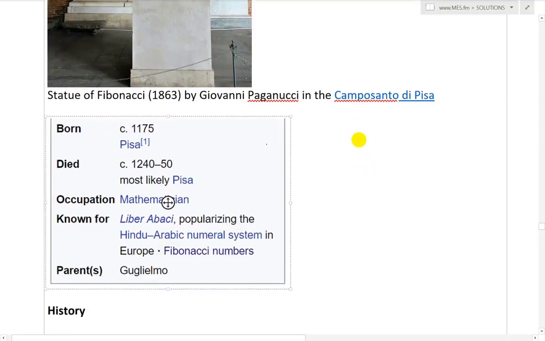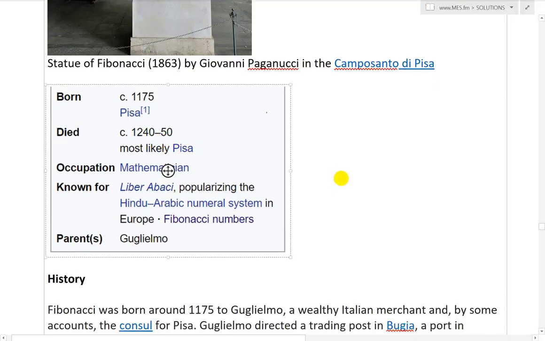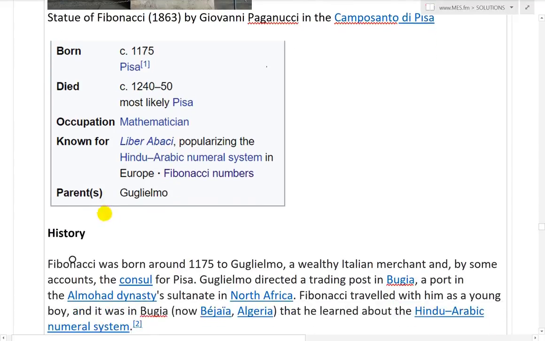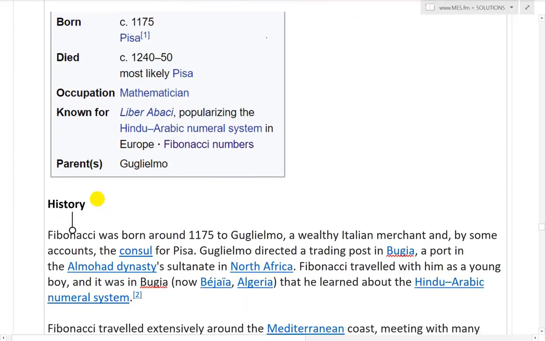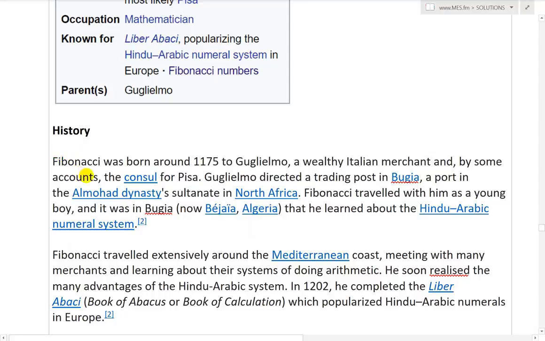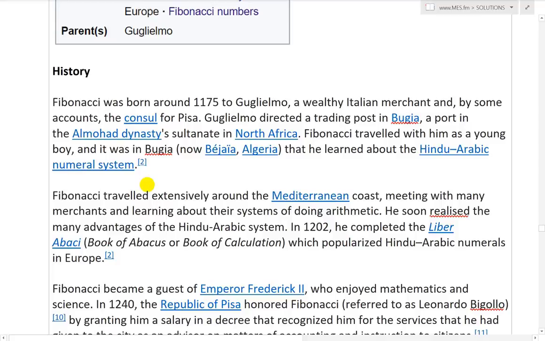In the Camposanto di Pisa. Born 1175 Common Era in Pisa, Italy, and he died most likely 1240 to 1250, most likely in Pisa. Occupation: mathematician. He was known for Liber Abaci, popularizing the Hindu-Arabic numeral system in Europe, and Fibonacci numbers. His father was Guglielmo. That's hard to pronounce. So history: Fibonacci was born around 1175 to Guglielmo, a wealthy Italian merchant and, by some accounts, the consul for Pisa.